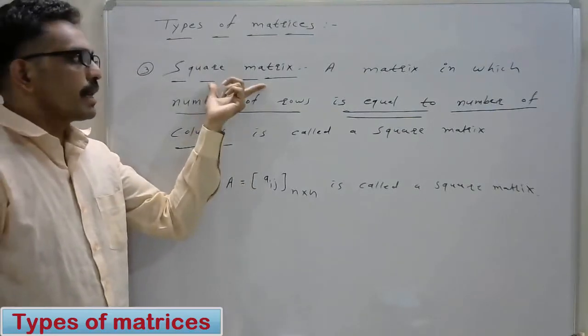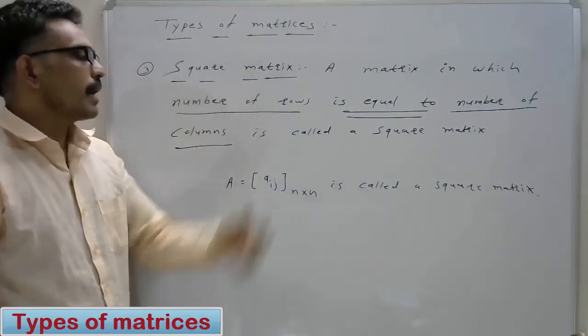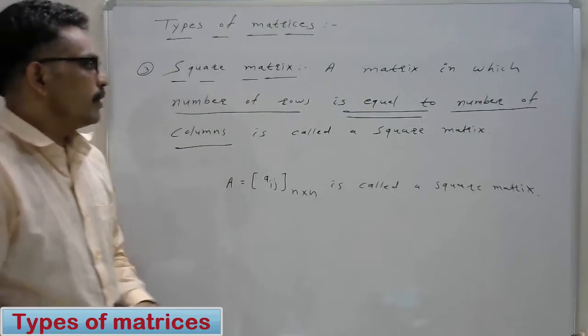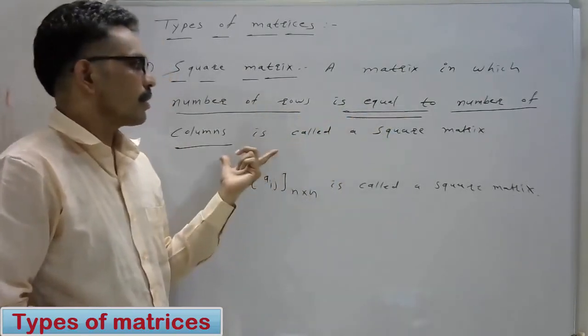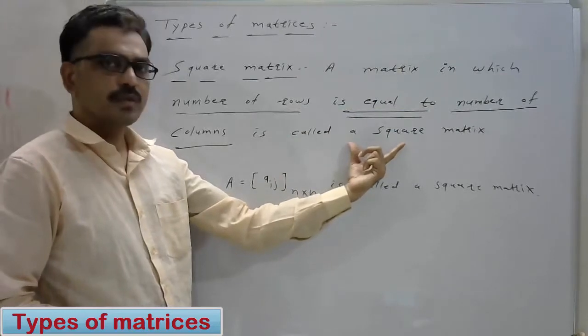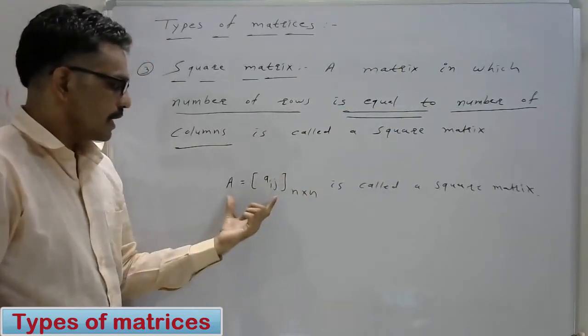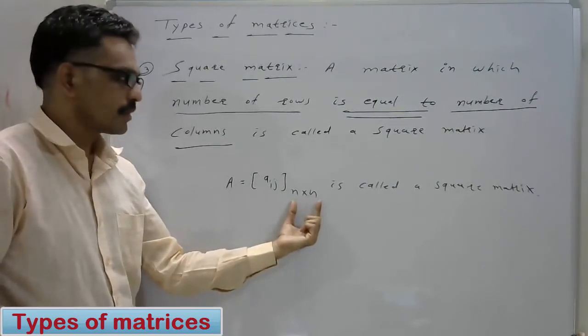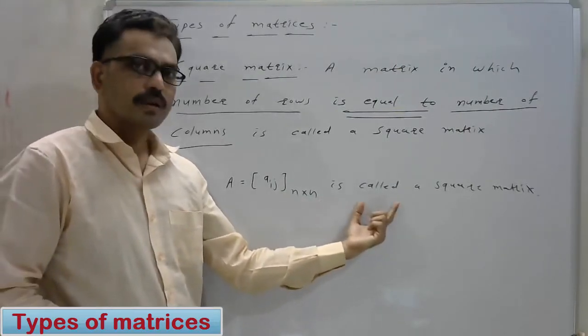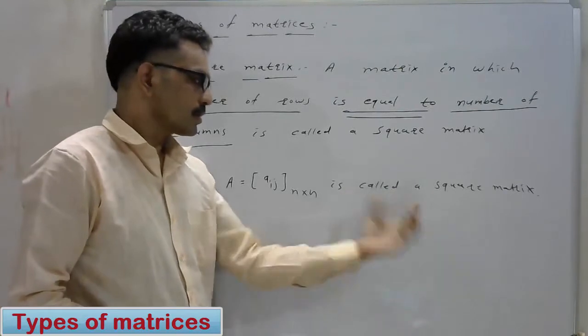A matrix in which the number of rows is equal to the number of columns is called a square matrix. That is, A equals Aij of order n by n is called a square matrix.